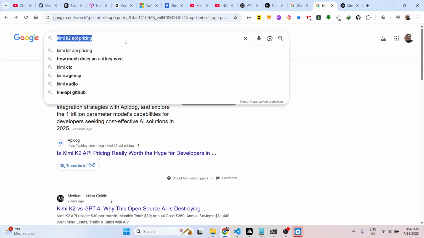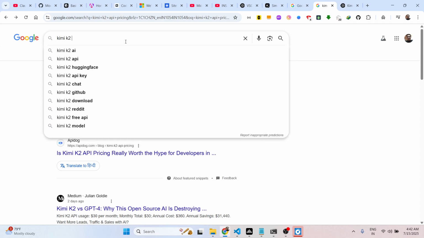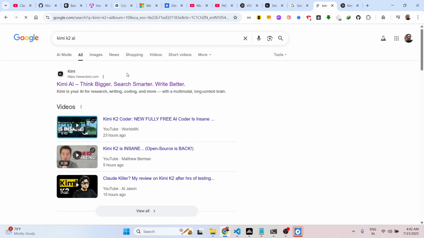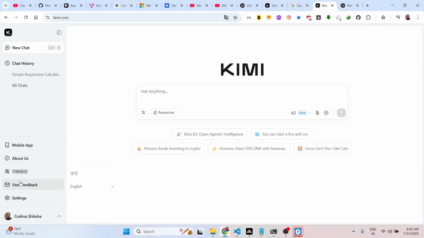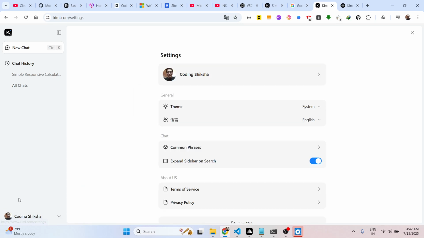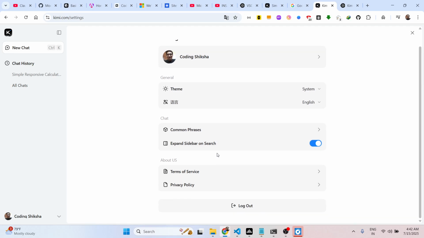You can actually access this API right here. If you go to this website, inside their account here, you go to the settings option and you can change the theme here to dark as well.